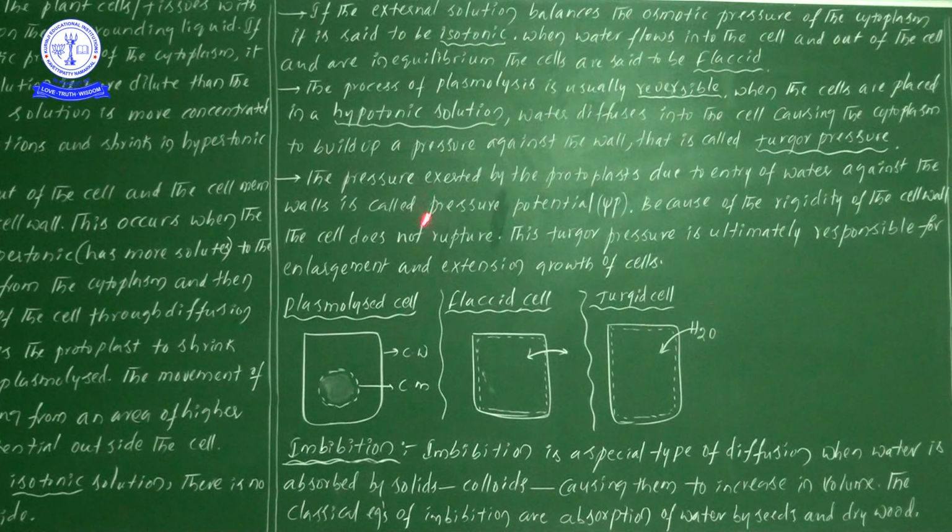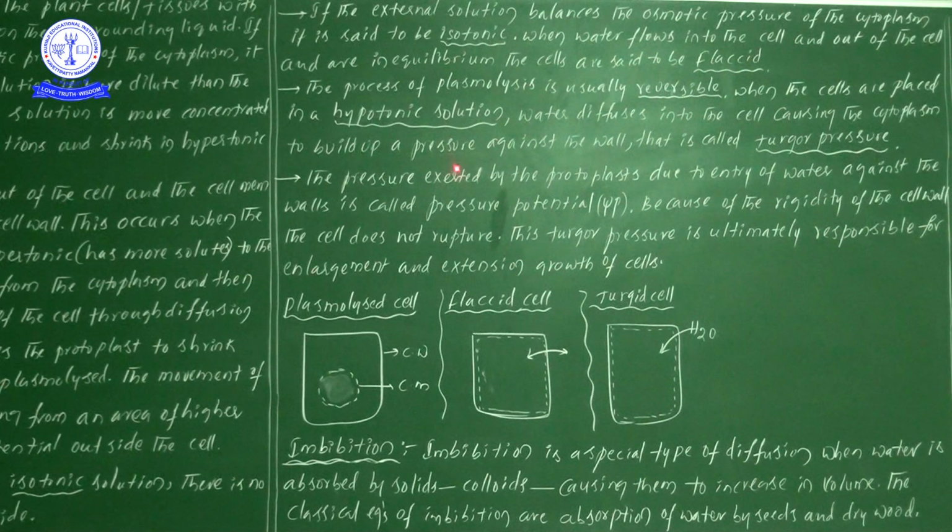Next one, pressure exerted by the protoplast. Because of the presence of water in the cell, some pressure is created on the wall. Such pressure exerted by the protoplast due to the entry of water against the walls is known as pressure potential. Which one? Pressure potential.